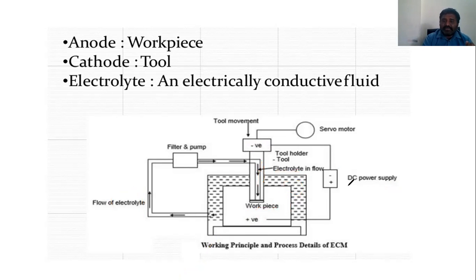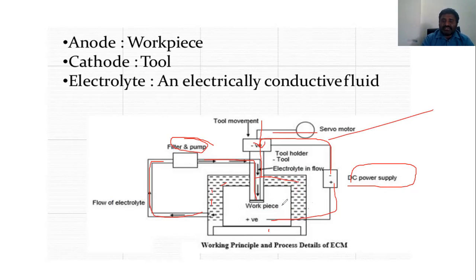See, I am giving the DC supply once again: cathode to the tool and anode to the workpiece, which is connected with the table here. So the electrolysis process takes place here with the filter and the pump, which removes any dust, and then the electrolyte is pumped forward along this path. The electrolysis process takes place, and the feeding movement of the tool takes place here due to the servo motor.